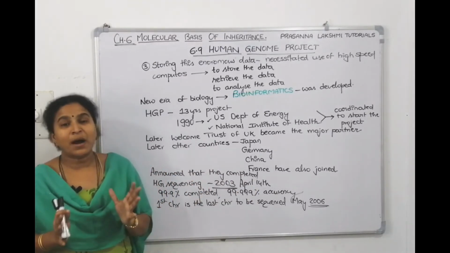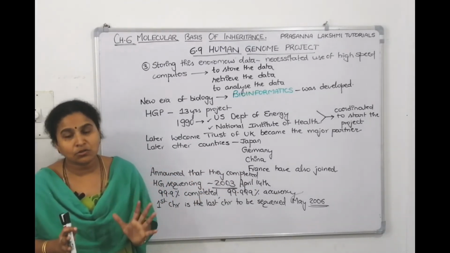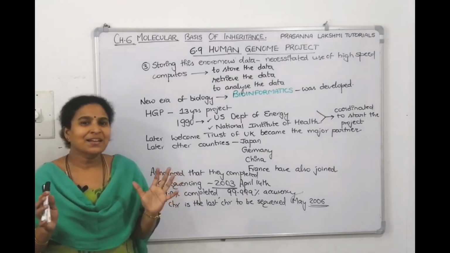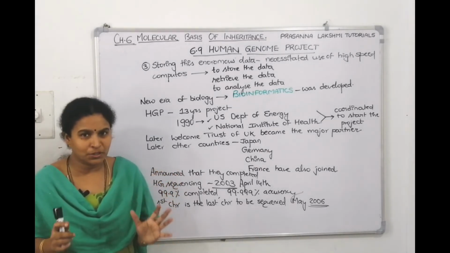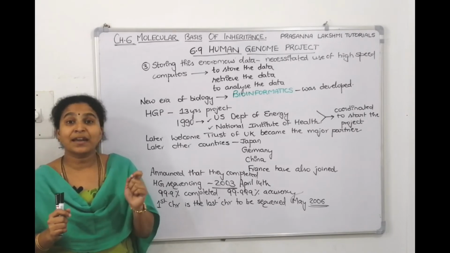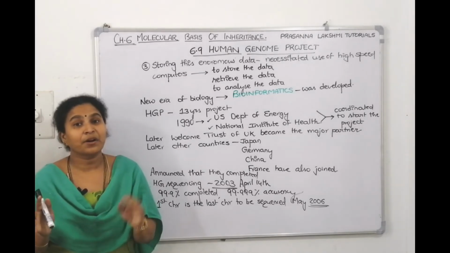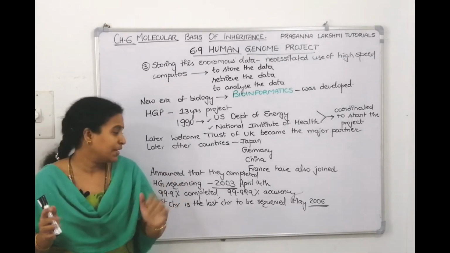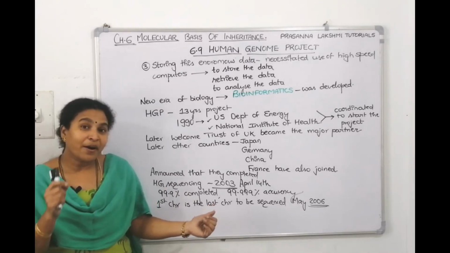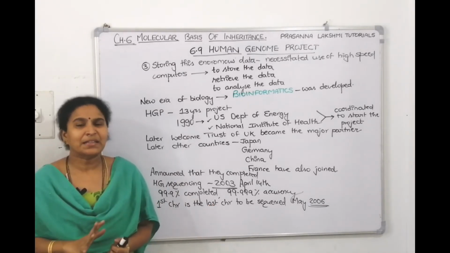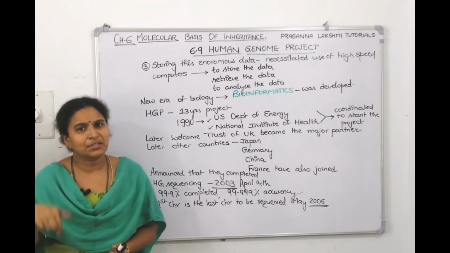Then finally, one day after 13 years, in the year 2003, they told us, yes, we completed the sequencing of the human genome. How much? 99.9% we sequenced with 99.999% accuracy. But that 0.1% which was not sequenced by then is the first chromosome, which is the biggest chromosome.